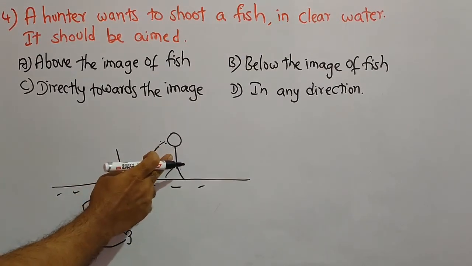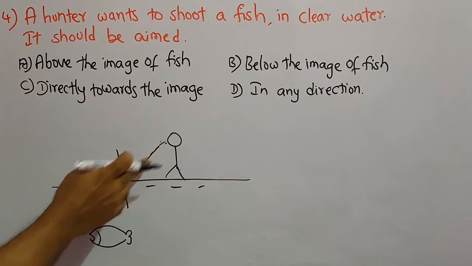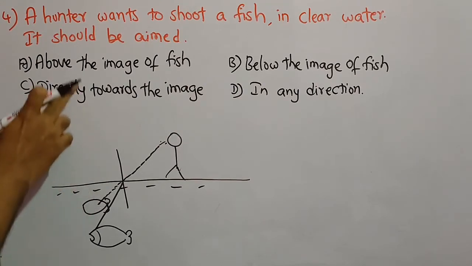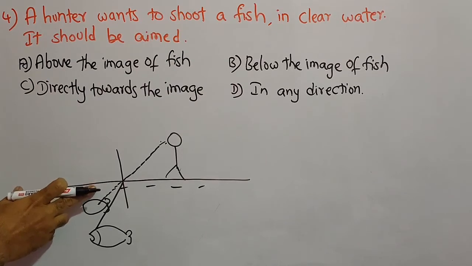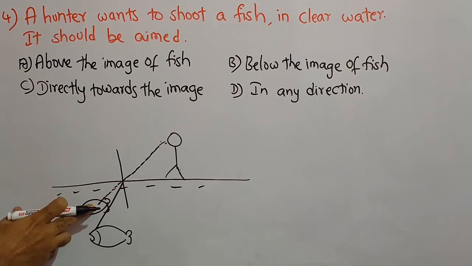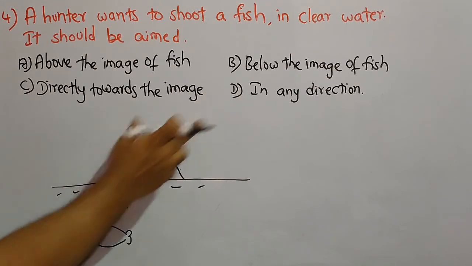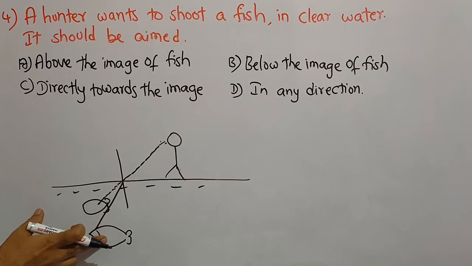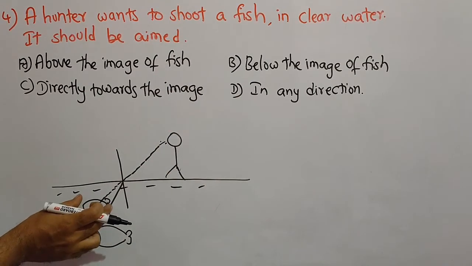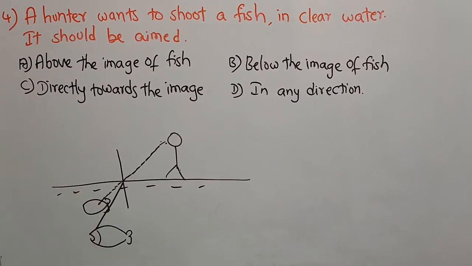So if the observer aims directly towards the image of the fish, the fish is not present there. If the observer aims above the image, the fish will not be present. So he has to aim below the image of the fish. Why? Because this is the actual position of the fish and this is the apparent position.